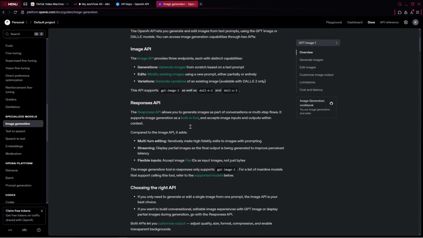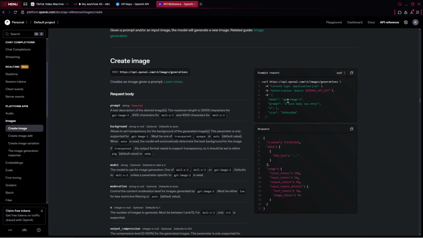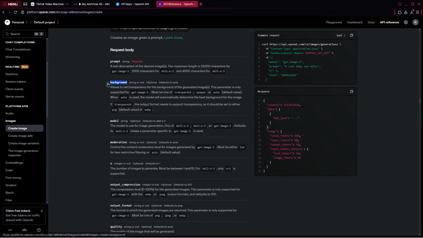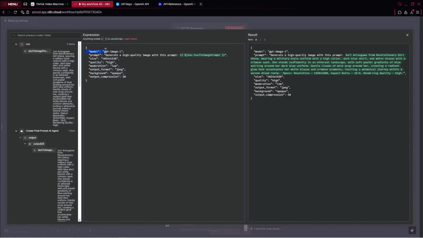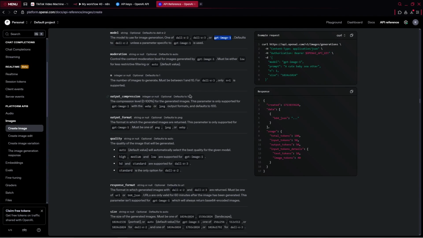So you can just click here on image API, and you should have all of the information. For an example, you've got there the model, actually, like this entire JSON code you can copy and paste. However, we've got some additional elements. Nevertheless, for the background, you can see you've got different values: transparent, opaque, or auto, okay? For the model, you can use DALL-E 2, DALL-E 3, GPT image 1 that we are using right now, so GPT image 1.